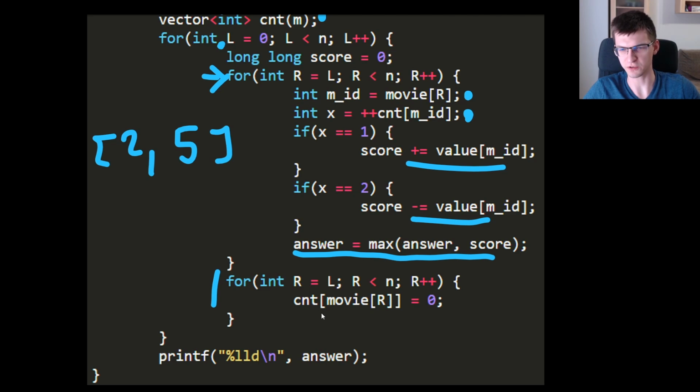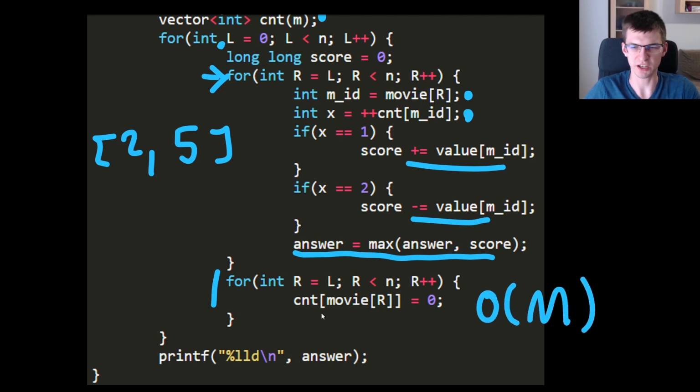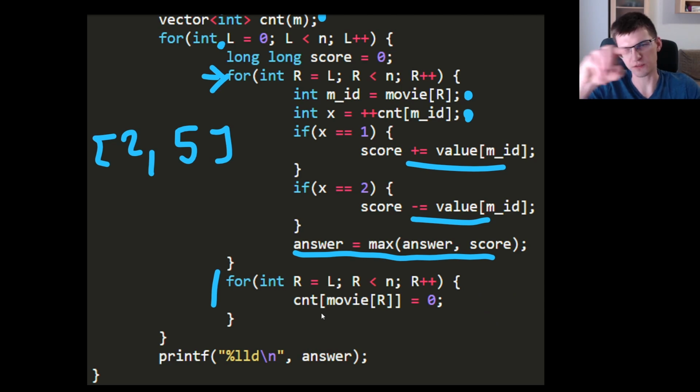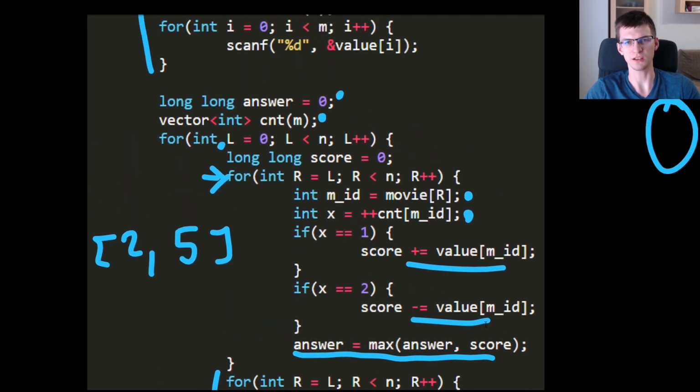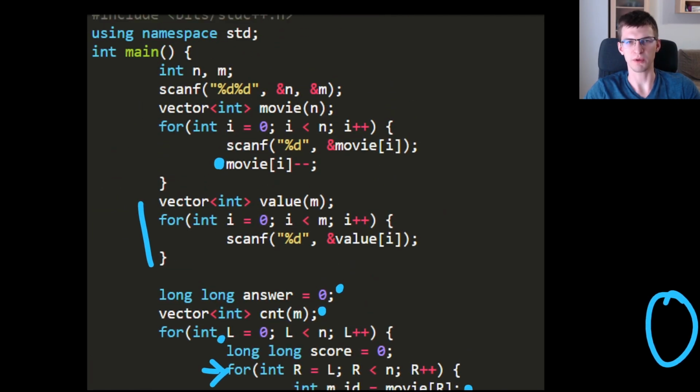Notice that here you don't have to clear the whole array in complexity of m, even though in this problem it's guaranteed that m doesn't exceed n, so it would be okay. But we don't need to do that. We can just iterate again through the same elements and clear those, because only those we possibly marked as non-zero. And this is it. This is the n-square solution. If you want some more time to analyze this, you can pause the video and spend some more time on that. And in a moment we'll talk about a faster approach.